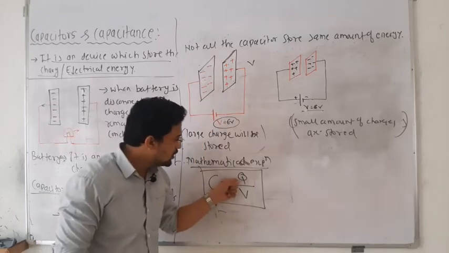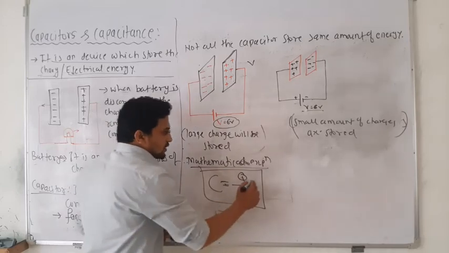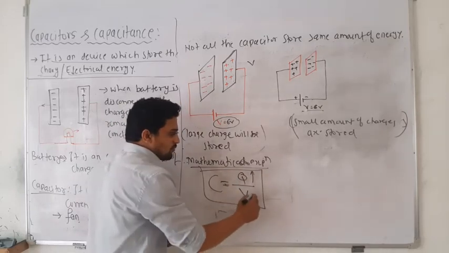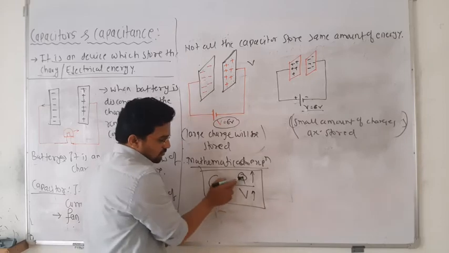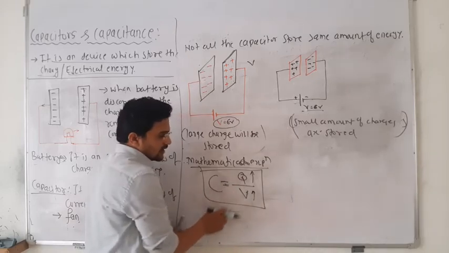It does not depend on how much charge is accumulated and how much potential there is, because charge increases but at the same time potential also increases, so they compromise and keep the ratio exactly constant.